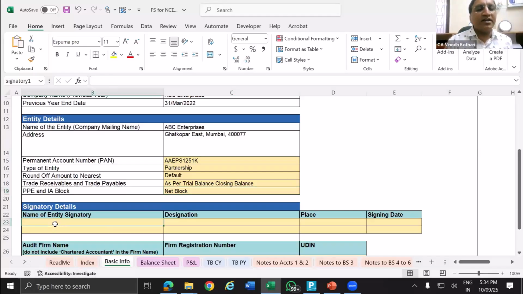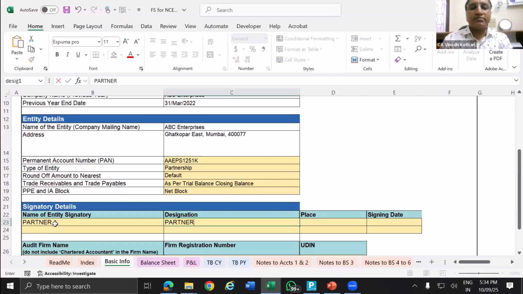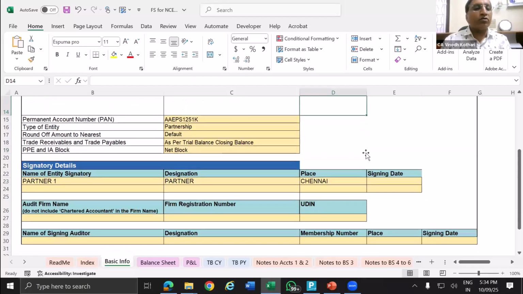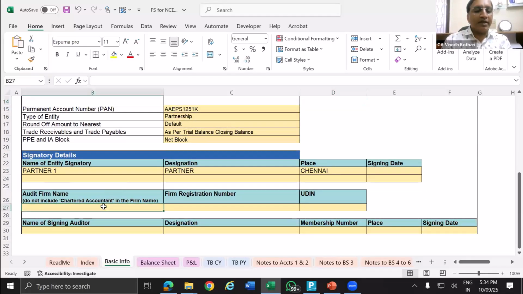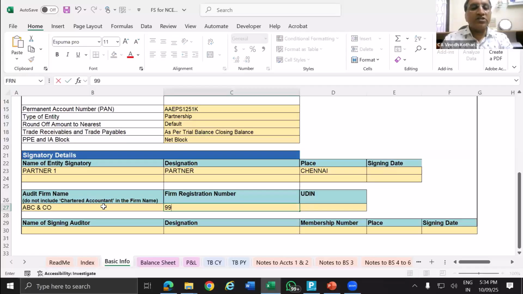Then provide the signatory details. That is partner 1, designation partner, Chennai. Date you can provide later on also. Then auditor firm name, ABC and Co. Firm registration number. Then UDIN number.